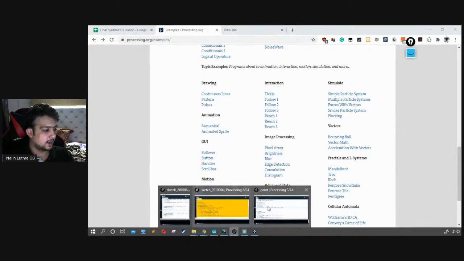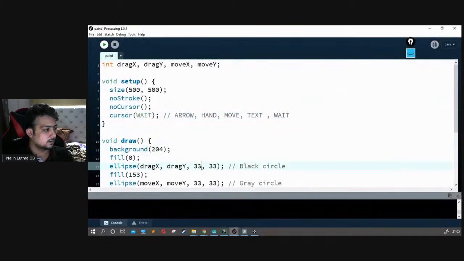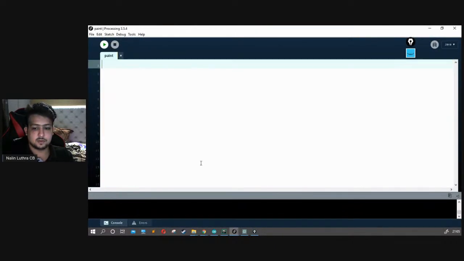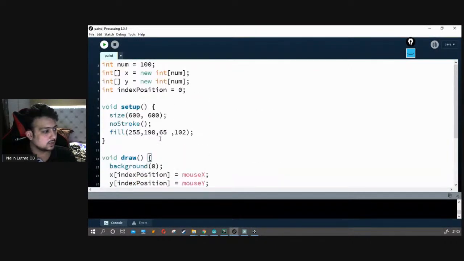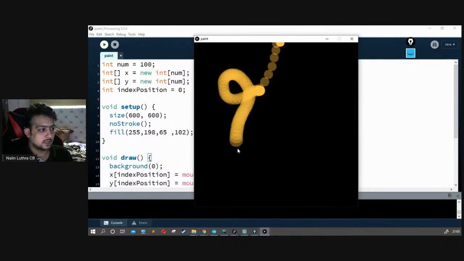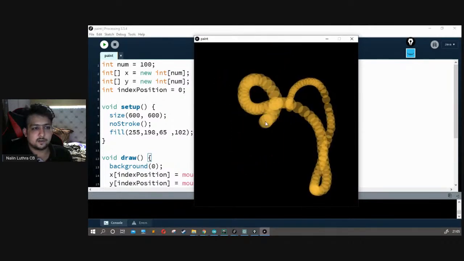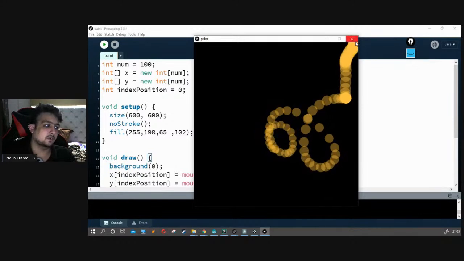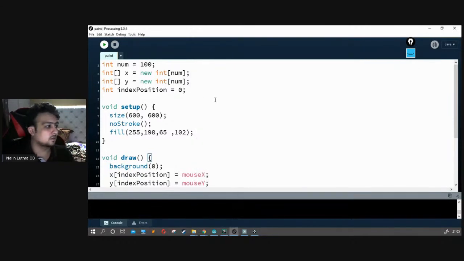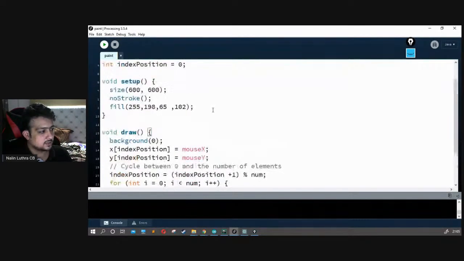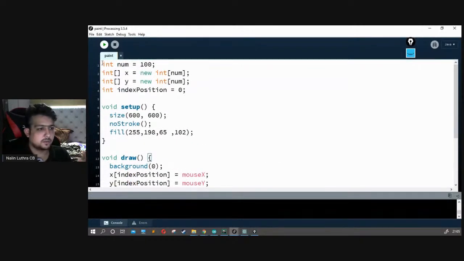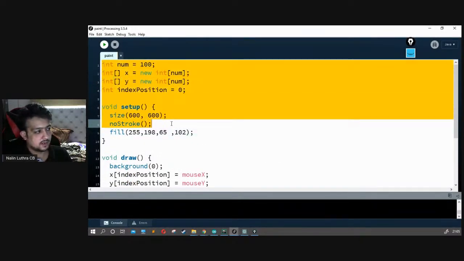So this is what I have been building. Let's move this one. This is basically what I showed in the trailer itself. So this is a trailer kind of a thing. Let's see this one. Let's run it. Okay, so that's how it is being done. It requires some more things which have to be explained to you. If you want, I can give this code, no problem on that. So this is the code I have altogether. You can just pause the video and look at it later on.